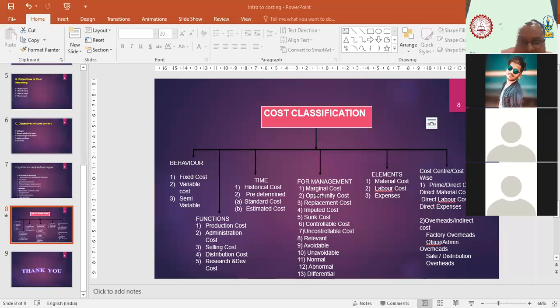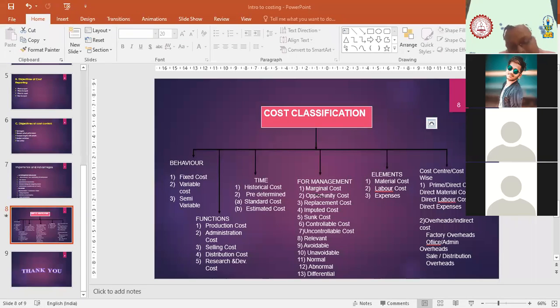Okay, bacha, I have 10 minutes left. Next one is controllable cost and uncontrollable cost. Now, bacha, what is controllable cost? It is a relative term. Controllable cost is a relative term which varies from department to department, head office to branch, and from person to person and situation to situation also.